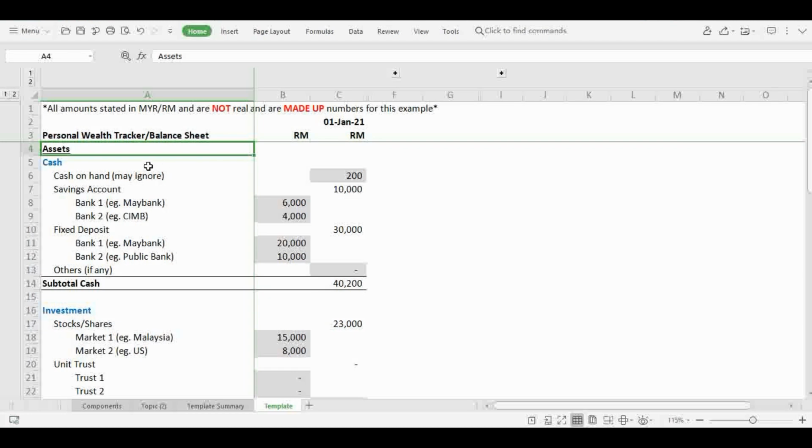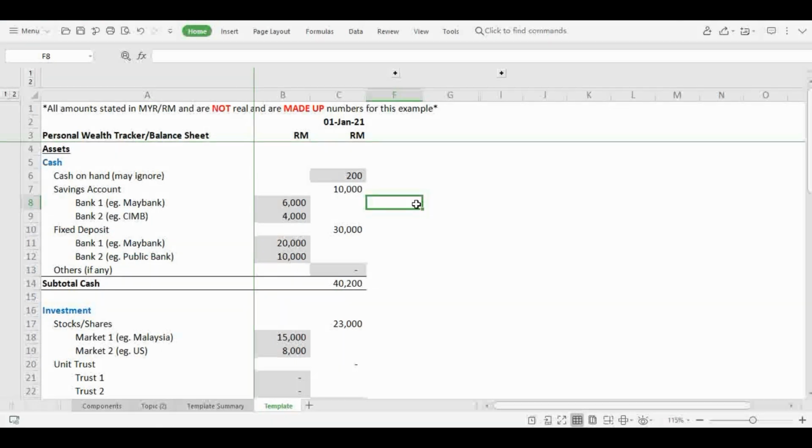We'll start with cash. As mentioned in my first video, cash can be held in different forms. Cash in your wallet. You may ignore this if you hold minimal cash, as we are moving towards cashless payments these days. Savings accounts and fixed deposits, which you may hold with different banks. You just have to list down the banks that you have for savings account and fixed deposit. You may ignore the minimal amount balances that you have.